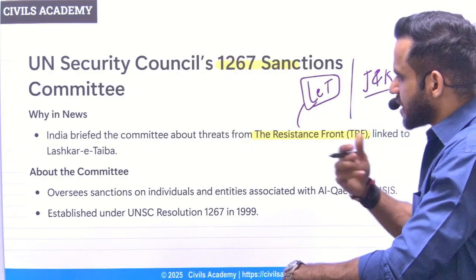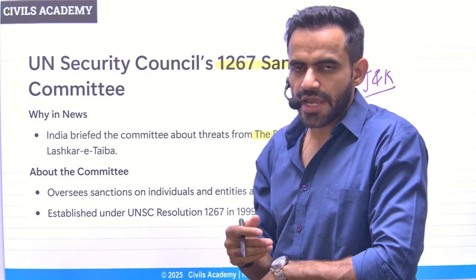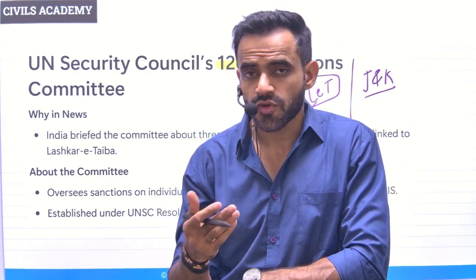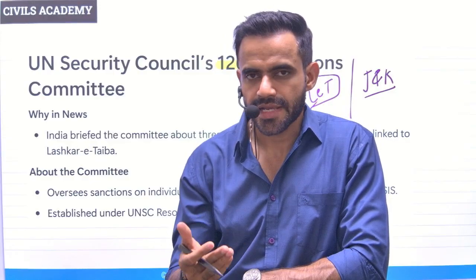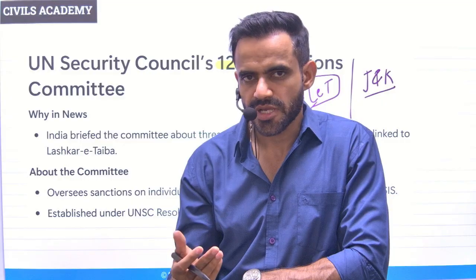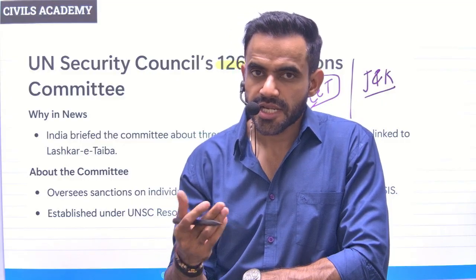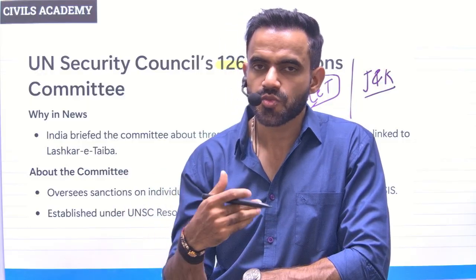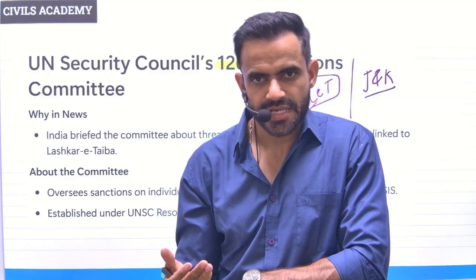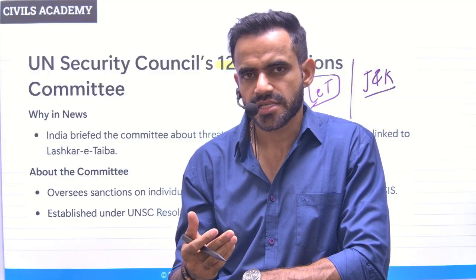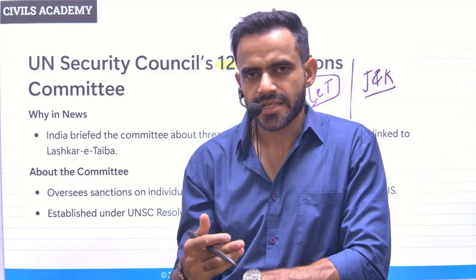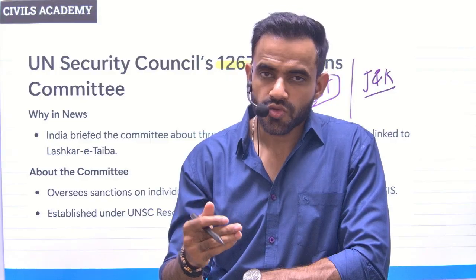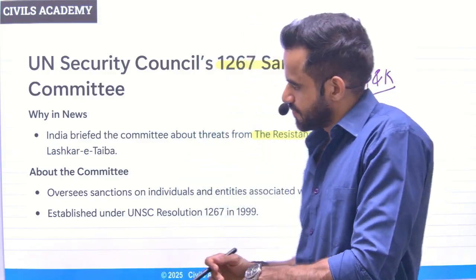So what they are trying to do, they try to create hostility among people in Jammu and Kashmir. They try to brainwash people. They promote radicalization in Jammu and Kashmir so that the people start sharing information with these terror groups and start supporting anti-India activity. That's why India said that that's direct support to terrorism, and that is why restrictions must be imposed on these groups and those who support them.